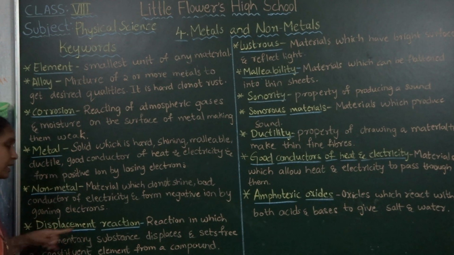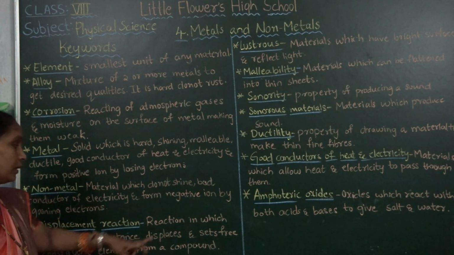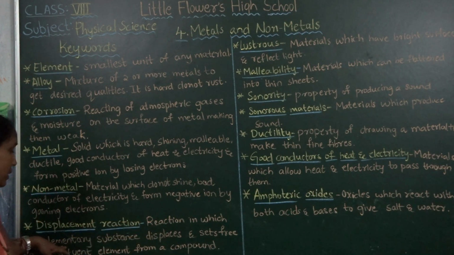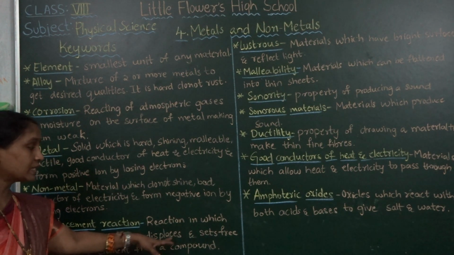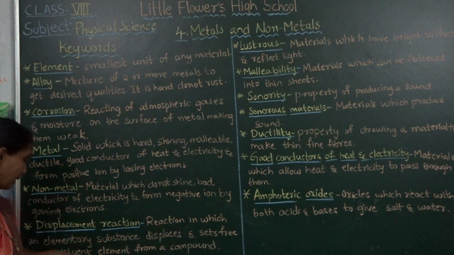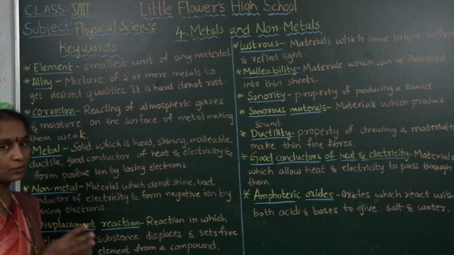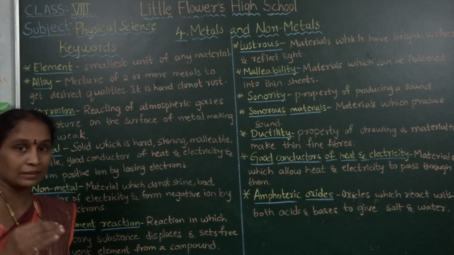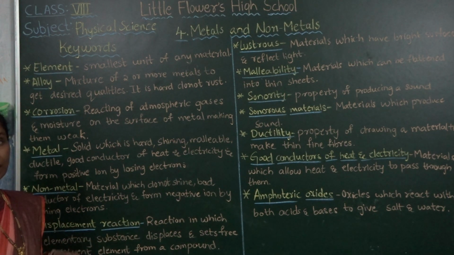Next one, displacement reaction. What is a displacement reaction? It is a reaction in which an elementary substance displaces and sets free a constituent element from a compound. In this reaction, one metal displaces another metal from the compound.